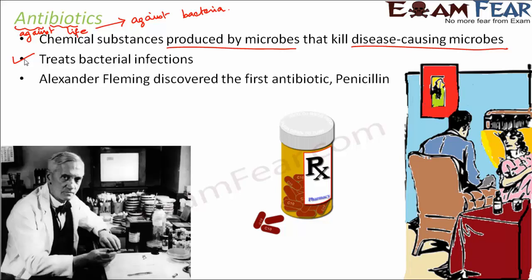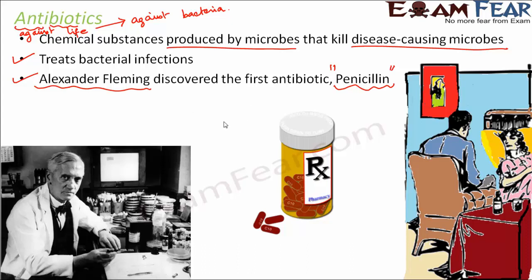So antibiotics were discovered for the first time by Alexander Fleming. He was a Scottish scientist, and you will be surprised to know that he discovered antibiotics by chance. He was not performing an experiment to discover antibiotics. He was doing some other experiment when he accidentally discovered the first antibiotic, which was named penicillin. So penicillin was the first antibiotic that was discovered.